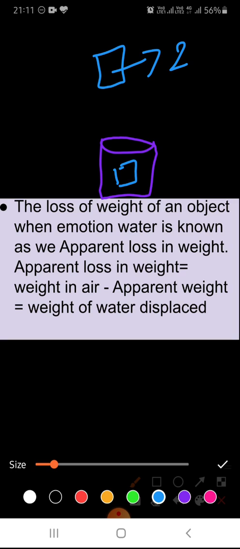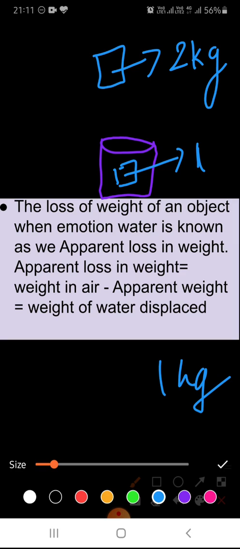Okay, in air its weight is 2 kg, and inside the water its weight is 1 kg. So how much weight is lost? 1 kg of weight is lost. So this is known as the apparent loss in weight, and we can find it by weight in air minus the apparent weight. That will be the weight of water displaced.